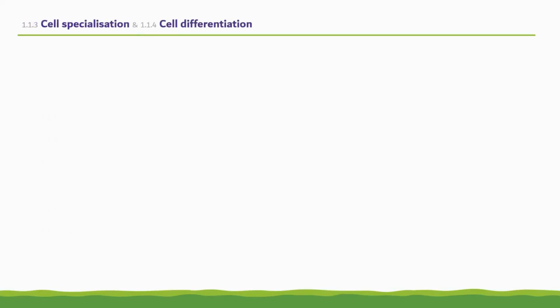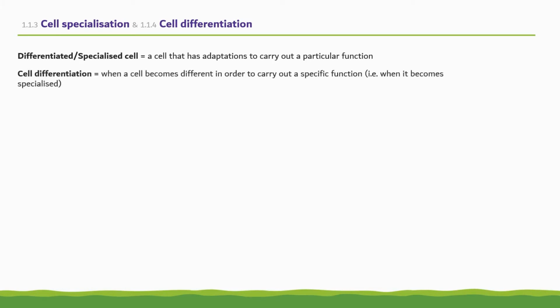Starting off with cell specialization and cell differentiation. A differentiated or specialized cell is a cell that has adaptations to carry out a particular function. The process of cell differentiation is when a cell becomes different in order to carry out a specific function, i.e., when it becomes specialized. Cells carry out this process of differentiation by expressing specific genes that characterize a certain type of cell.